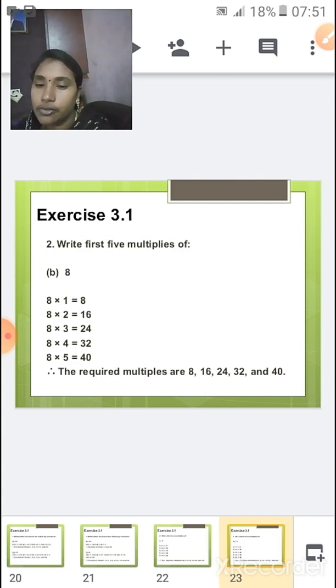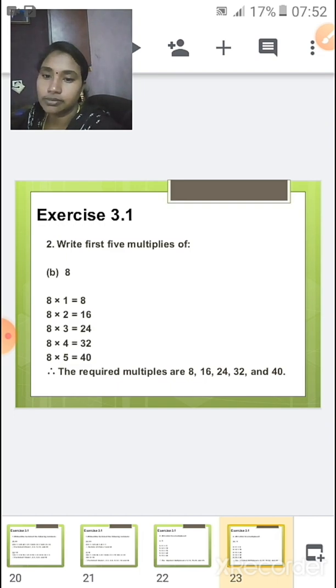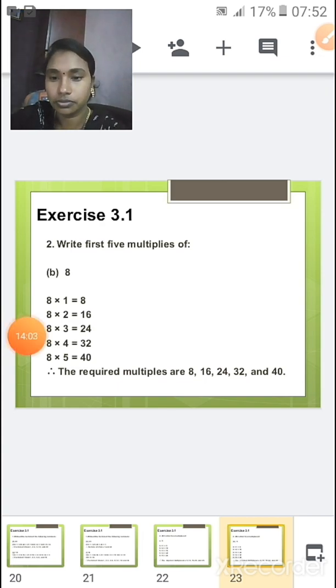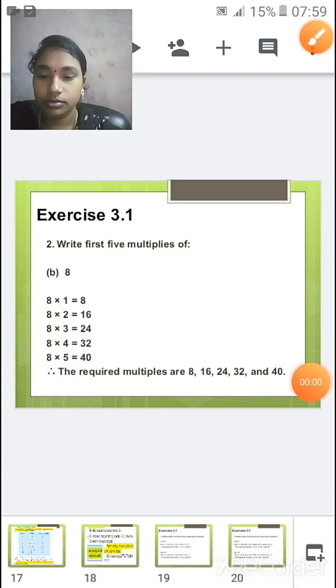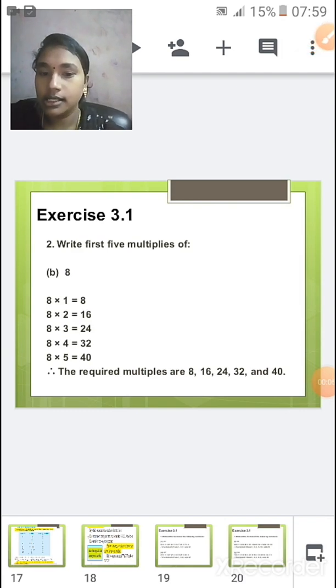So next we have to write the first 5 multiples of 8. Again, write the 8 table for 5 times. 8 1s are 8, 8 2s are 16, 8 3s are 24, 8 4s are 32, 8 5s are 40. Now the required multiples of 8 are 8, 16, 24, 32 and 40.